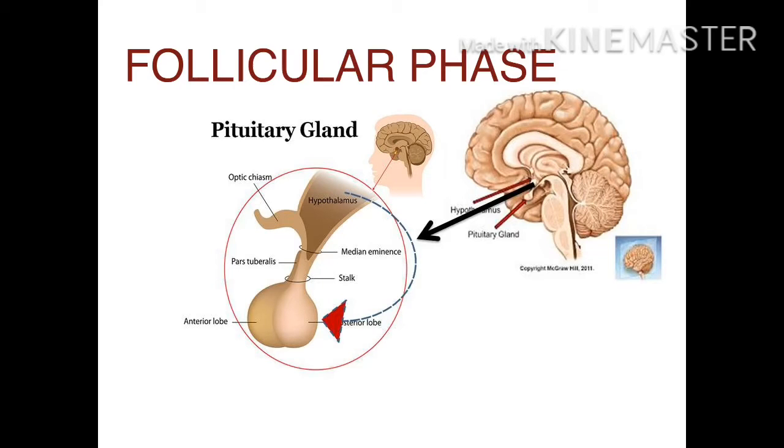Gonadotropic hormone released by the hypothalamus will stimulate the pituitary gland to release the follicle stimulating hormone. This follicle stimulating hormone helps to grow the follicle. From birth there are a number of follicles present in the ovary. Each month one dominant follicle will continue to maturity. When the follicle reaches maturity, it is called the Graafian follicle, and the Graafian follicle contains the ovum, otherwise called the egg.